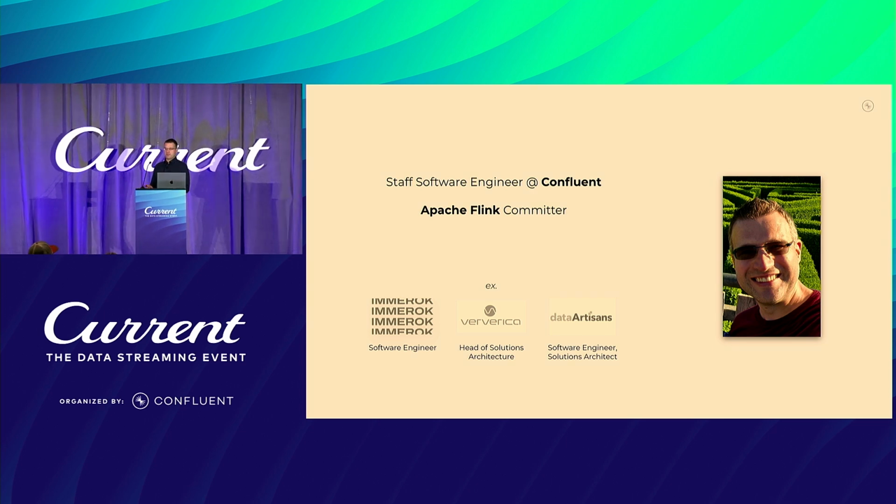Then I eventually switched gears to support customers, to do troubleshooting, to do trainings and other things as a solution architect. And eventually Data Artisans was acquired by Alibaba and renamed to Ververica. Later on, I joined the crew at Immerok to build a fully managed Flink cloud service. And that one got acquired by Confluent. And this is why I'm here now.